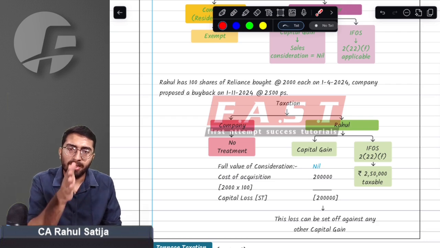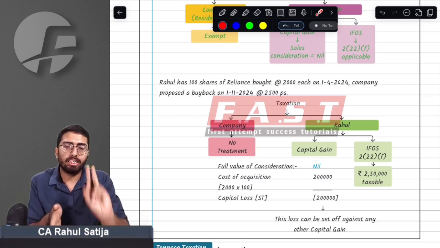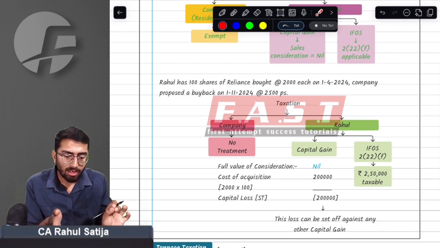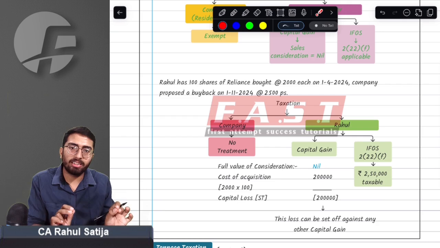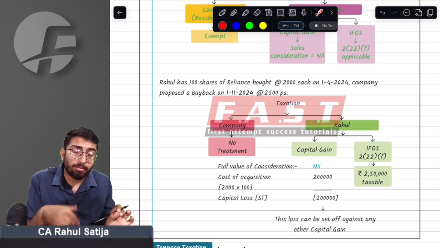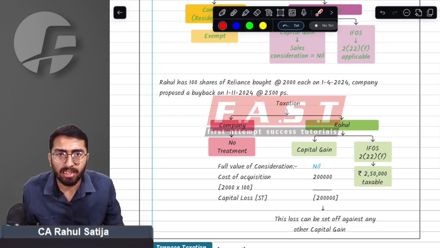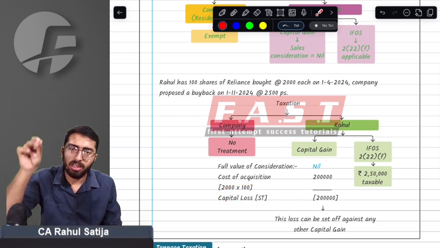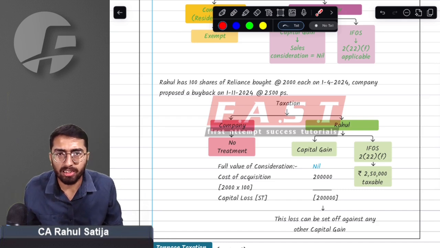That means whenever a buyback happens now, you will have two treatments. Whatever money you are receiving will be considered as deemed dividend, and whatever losses you are incurring will be carried forward. It can be set off against either long-term capital gains or short-term capital gains. Whatever capital loss you have will be carried forward or can be used to set off against any income.